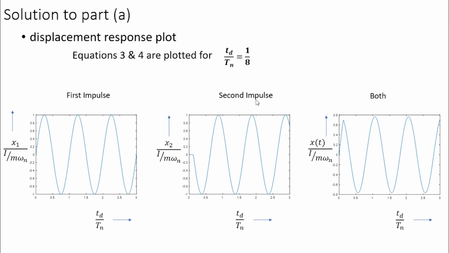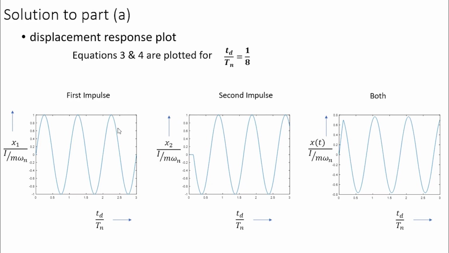And the second impulse response is 0 till time is equal to td, because the impulse starts only at t equal to td. So till td the response is 0. Then after that we have a harmonic vibration with amplitude equal to I by m omega n. So this ratio is 1, and this is also equal to the static amplitude.